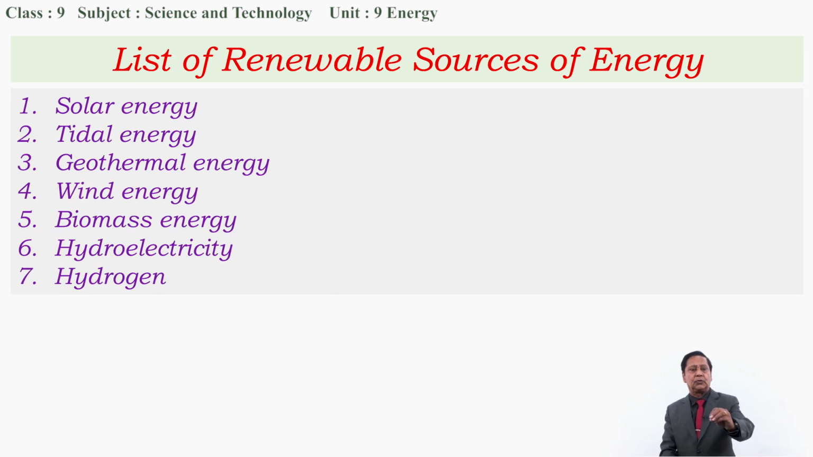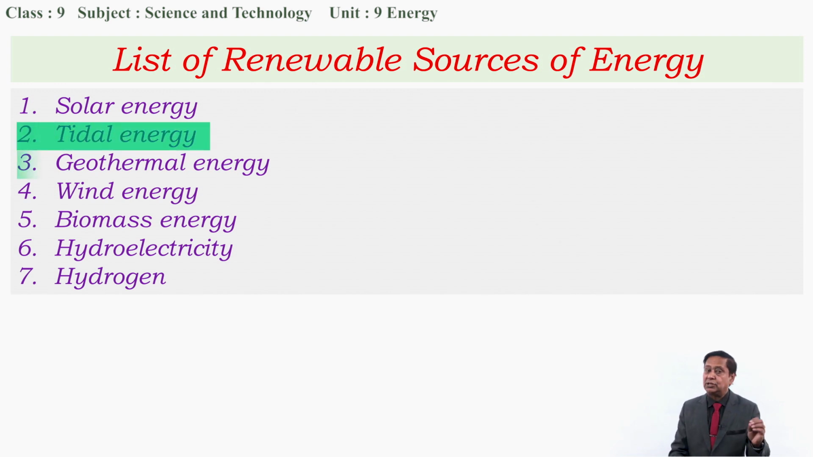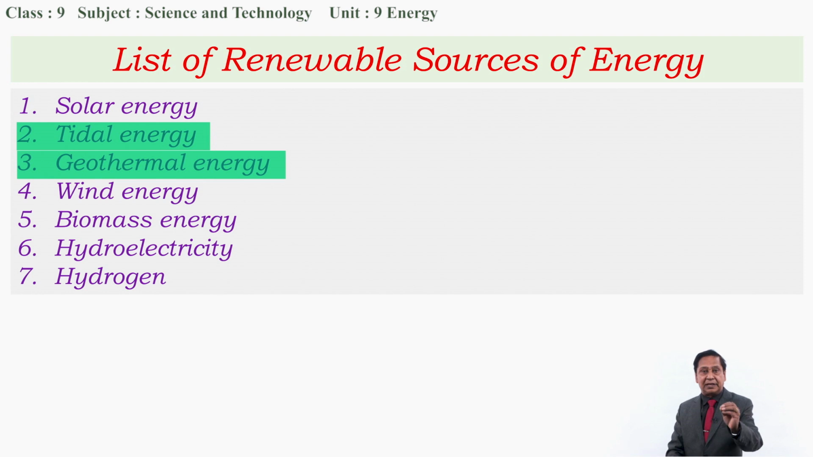I want to show you again the same list of renewable sources of energy. Among these sources, wind energy, biomass, hydroelectricity and hydrogen are all related to solar energy. Actually, directly or indirectly they came from solar energy, but tidal energy and geothermal energy are different. They are not related to solar energy. That's why I want to finish these two first, and then we'll enter into the sources of energy which directly or indirectly come from solar energy.